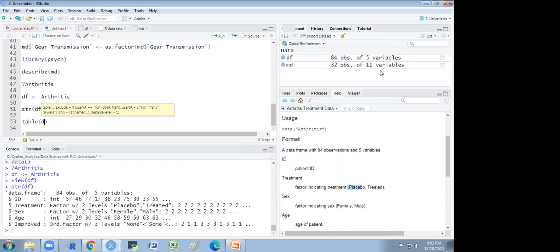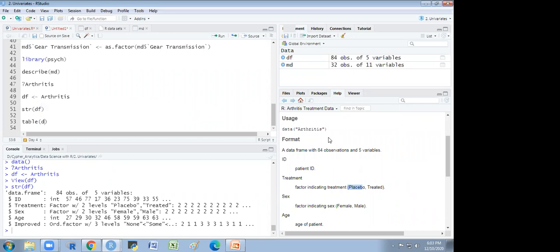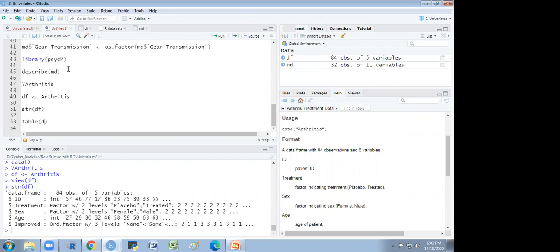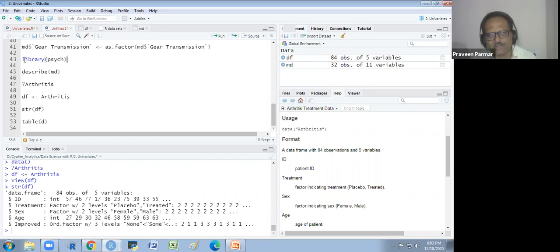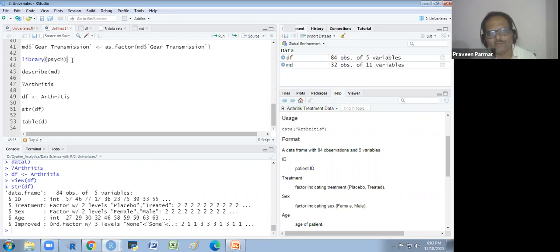Sir, I'm not getting this arthritis data. Okay, I will explain this again. Just a moment, I'm not getting it in my RStudio. You have downloaded that psych library? Yes, sir, I have downloaded and I am using it. You have run that library like this, library psych? Yes, sir. Then you should have got it.